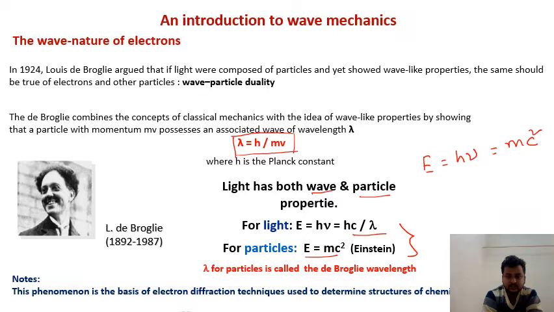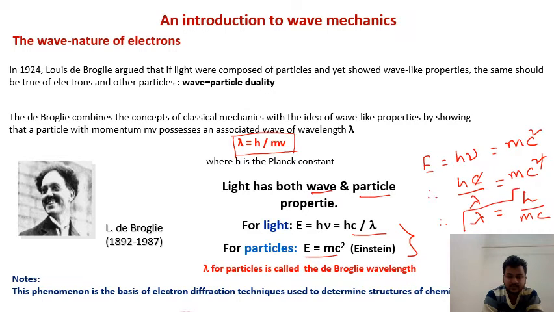If you replace nu by c by lambda, cancel out one c and rearrange this equation, you will get lambda is equal to h by mc.